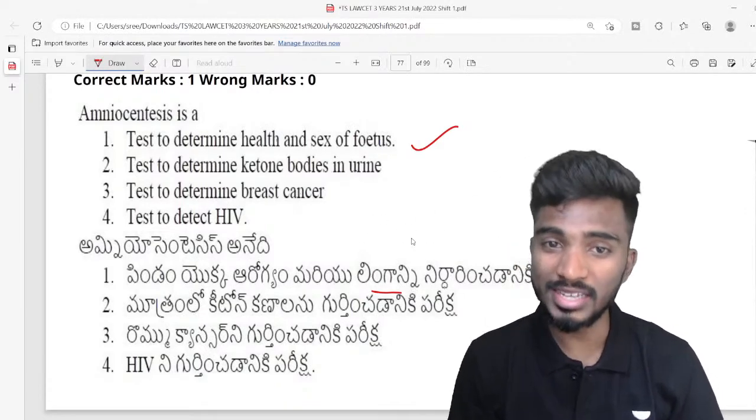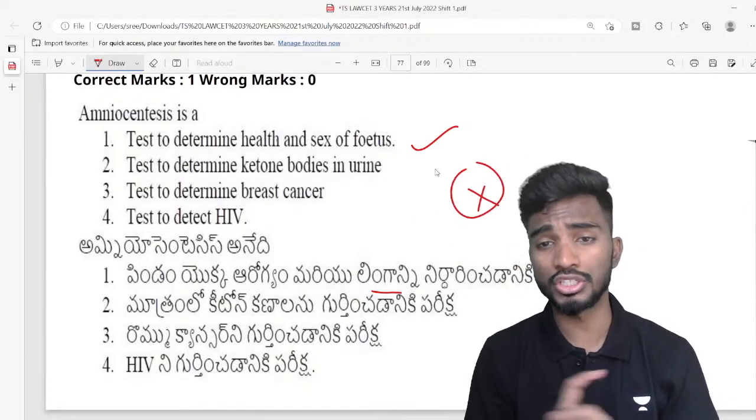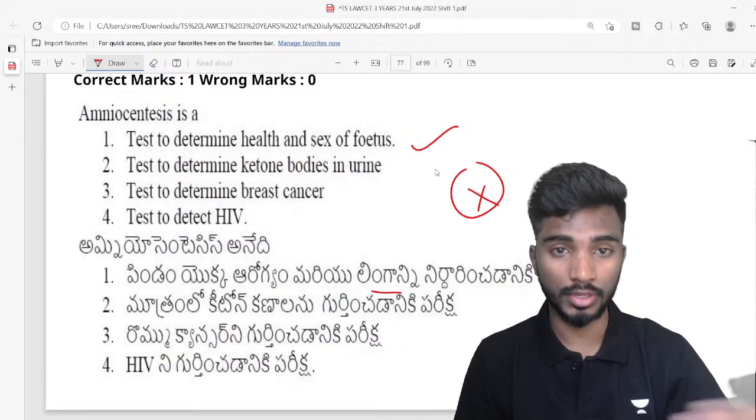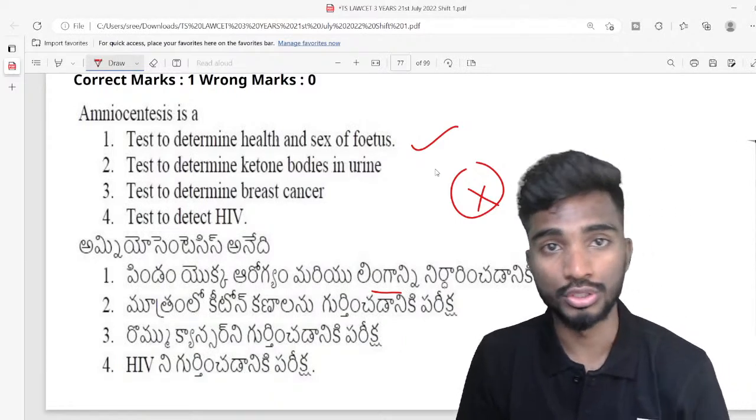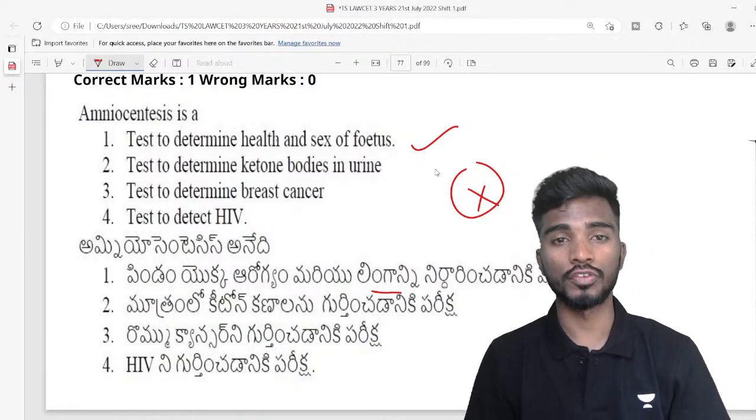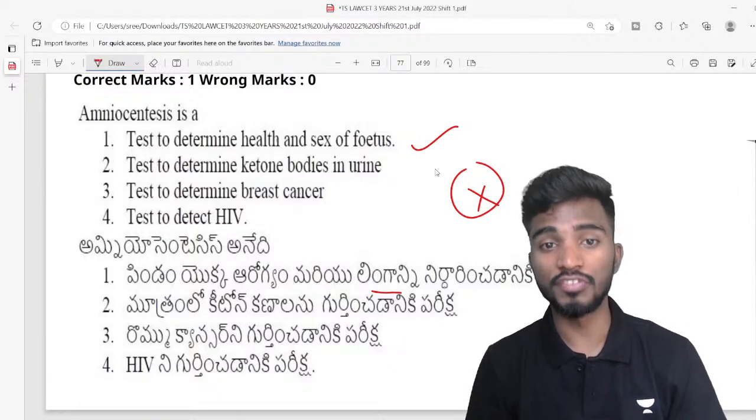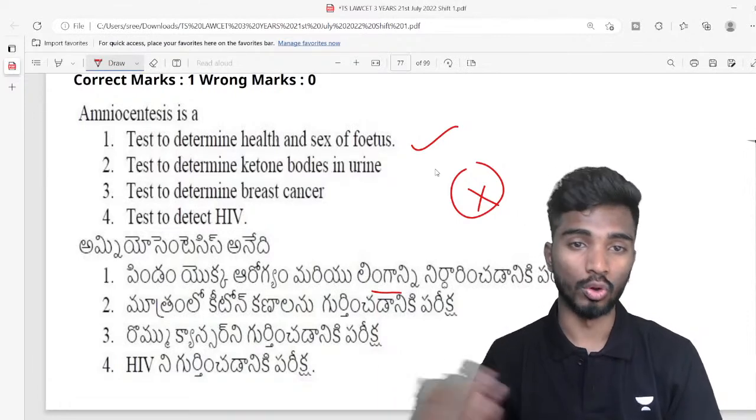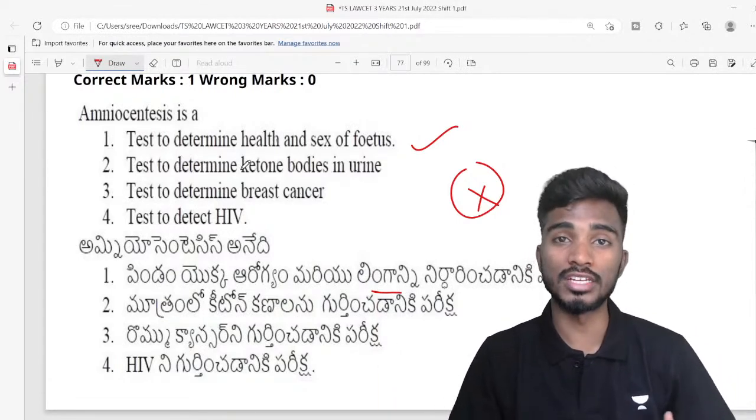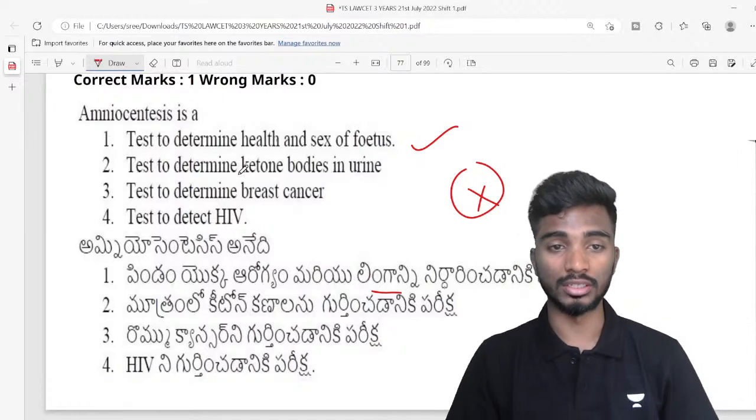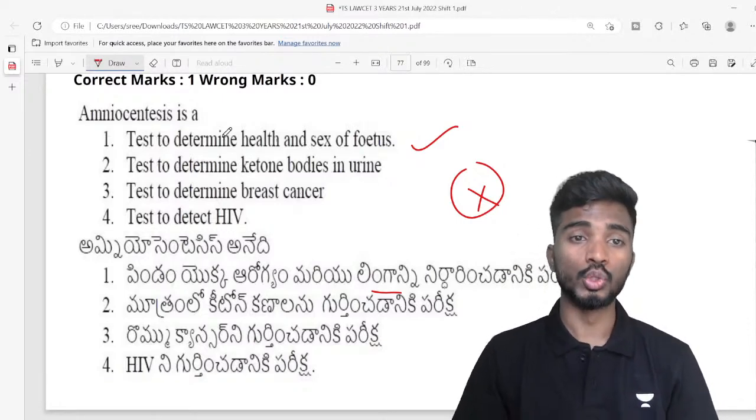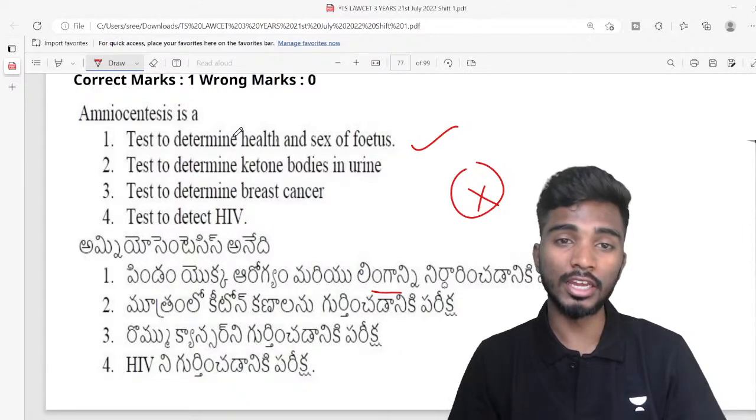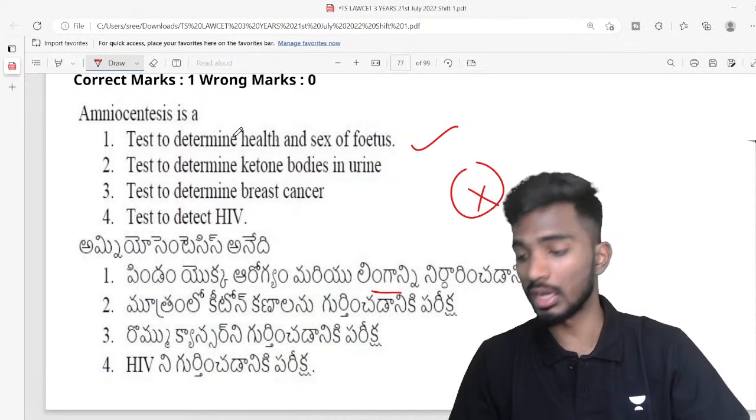So determining sex is illegal and it is a punishable offense. It's a criminal offense in India. You cannot determine the sex of the fetus because of that there are a lot of feticide. What is a feticide? That is killing the fetus inside, right? Especially if the fetus is a female, people tend to kill that. So that is why it is not allowed in India. To determine the health, doctors will be able to see, but revealing it to the parent or to anybody else is not allowed in India.